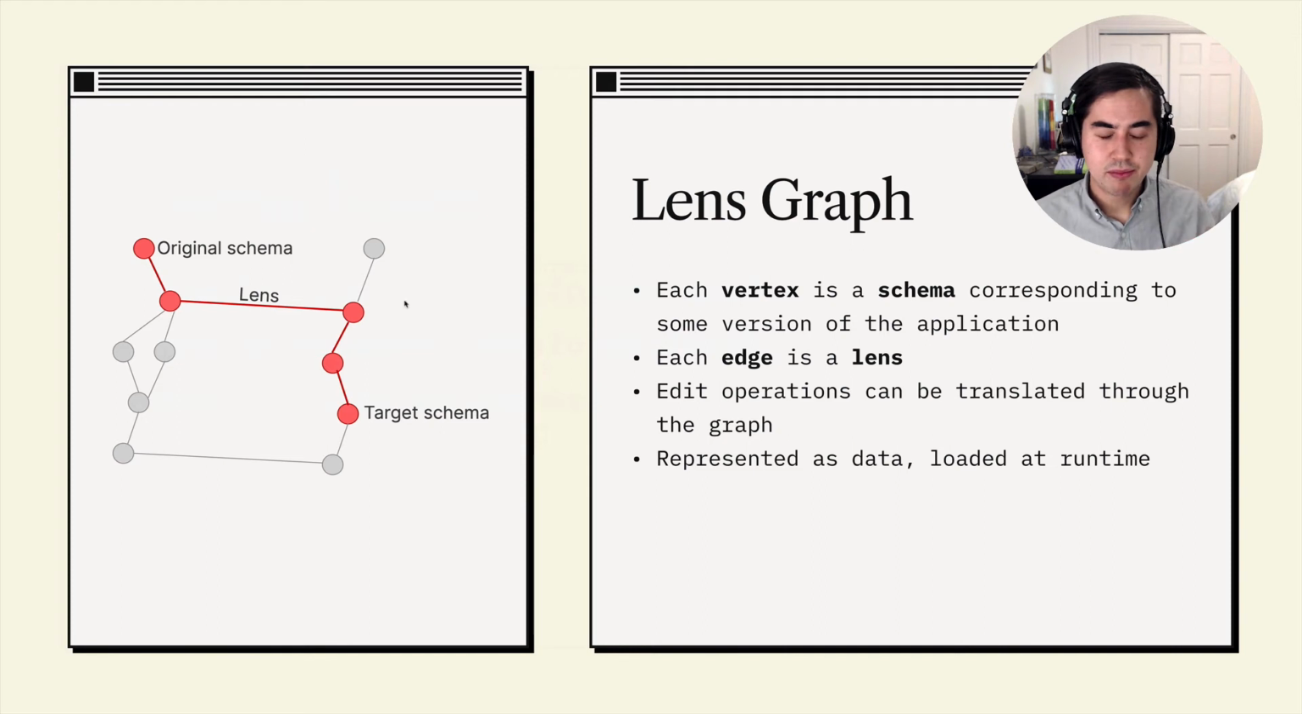So when we have an edit operation in a schema, and we would like to read that edit operation in a different schema, what we can do is pass that operation through the path of lenses to translate it from one schema to another. Another neat thing is that we represented this graph in a serializable way and in a way that could be loaded at runtime, which meant that we had a lot of flexibility in terms of changing schemas without necessarily needing to change the code itself.